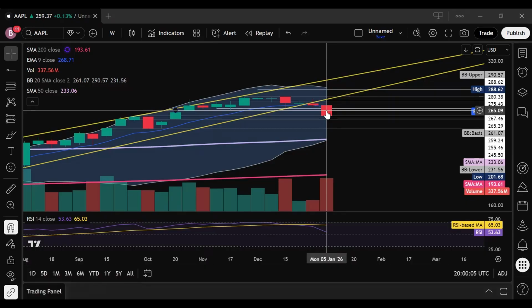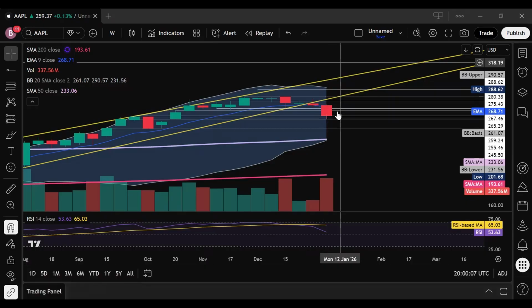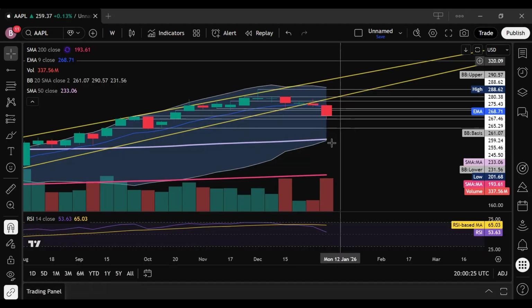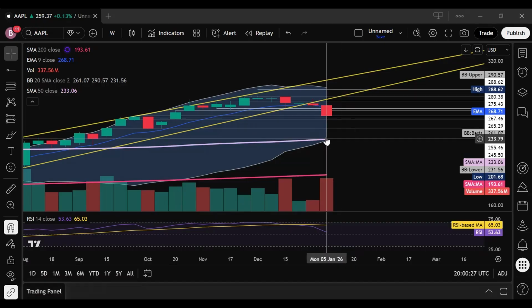We're sitting right underneath that 260 level for Apple. Our next levels on the upside are 265, 267, and then 268, which is where our 9-day EMA is currently trading. On the downside, we're looking at 259.24, so we're basically sitting right on it right now. Then 255, 246, 245, and then 231. That's going to be your lower Bollinger Band and that 50-day SMA. They're all kind of meeting up right here in that area.